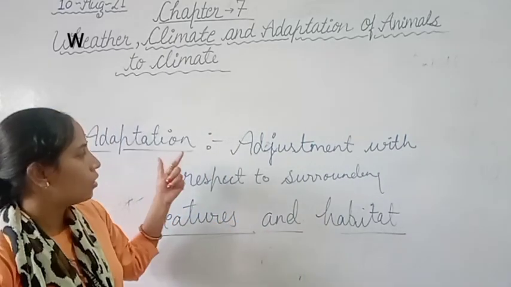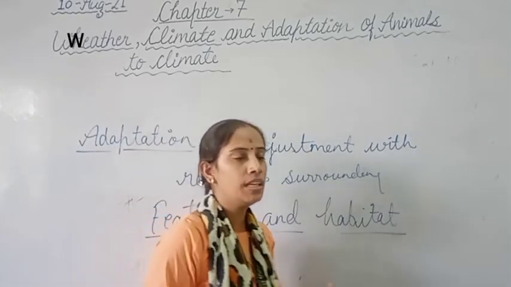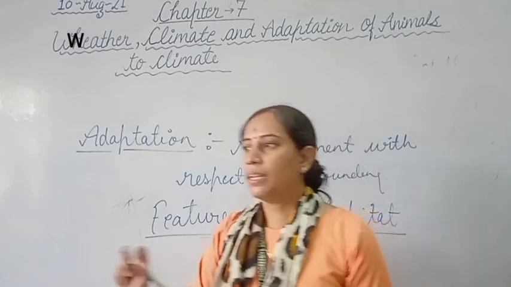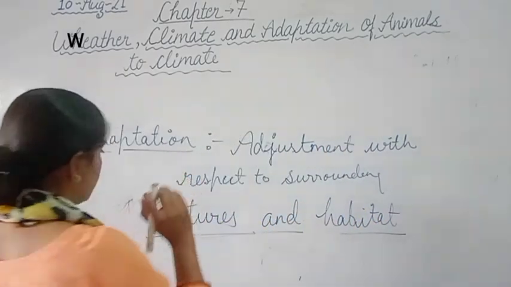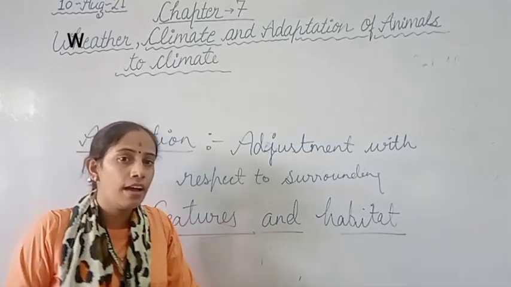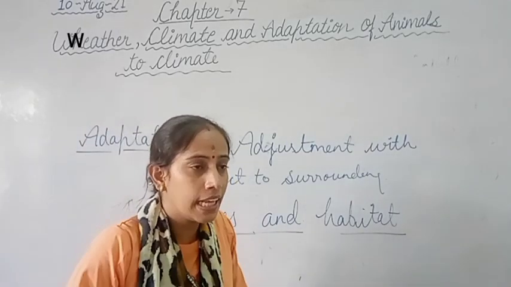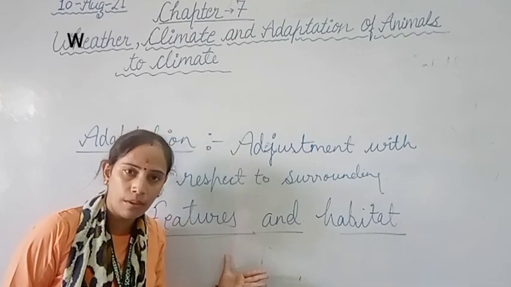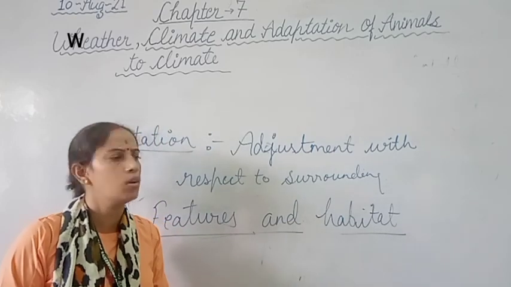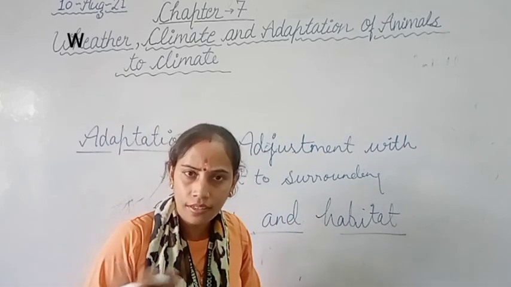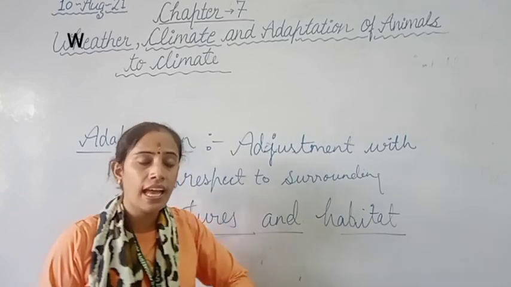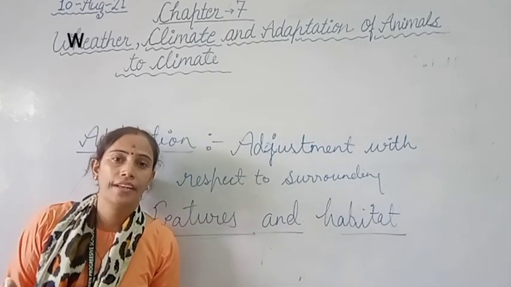Clear, students? So adaptation simply means, for example, the animals found in cold regions have a different body structure, with some special features on their body. And plants also have different features. Clear? So they help them in their adaptation.